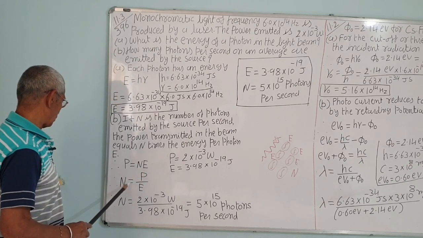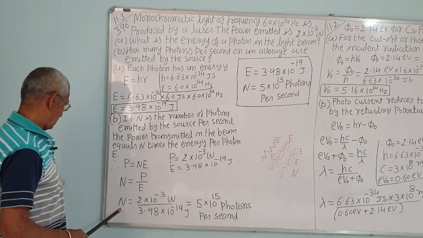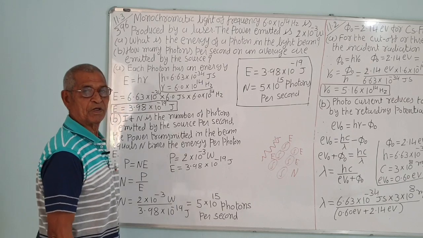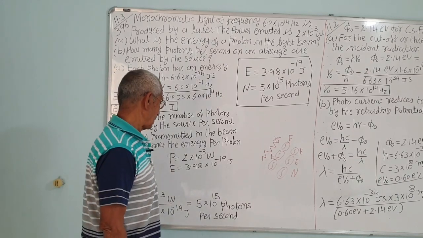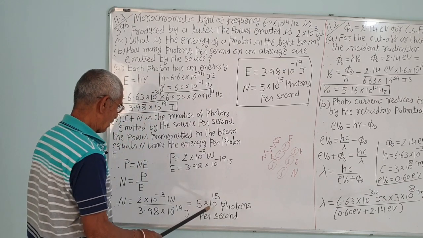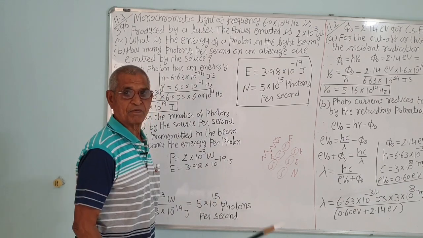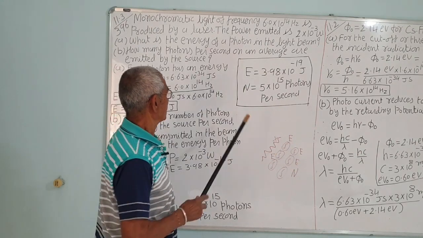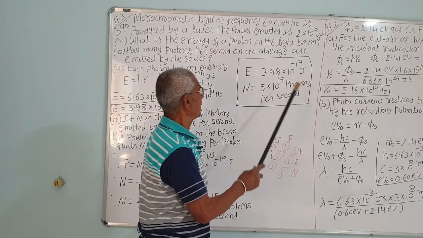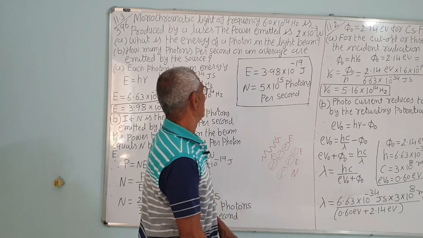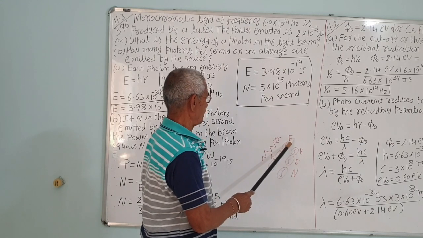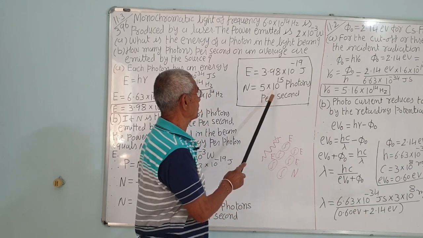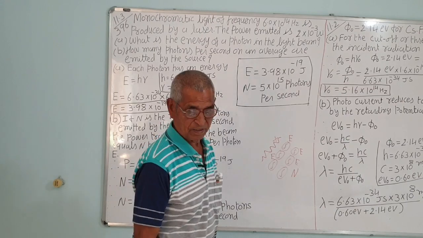So, the number of photons is equal to power upon energy of one photon, that is 2 into 10 raised to minus 3 watt upon 3.98 into 10 raised to minus 19 joule. That comes to about 5 into 10 raised to 15 photons per second. Examples are very easy if you remember a few equations only. These are the answers. The energy of each photon E is equal to 3.98 into 10 raised to minus 19 joules, and the total number of photons n is equal to 5 into 10 raised to 15 photons per second.